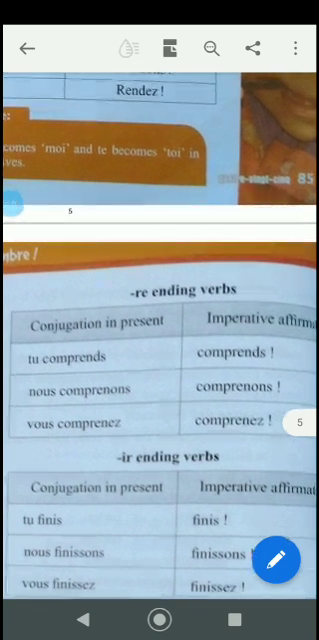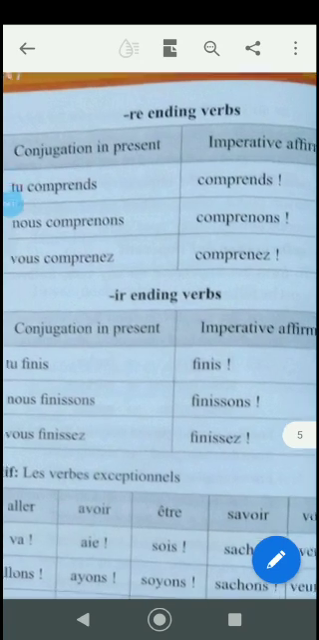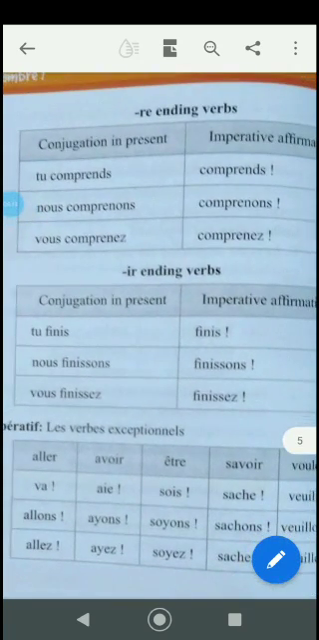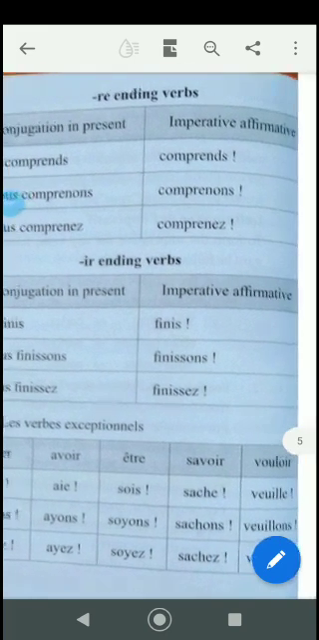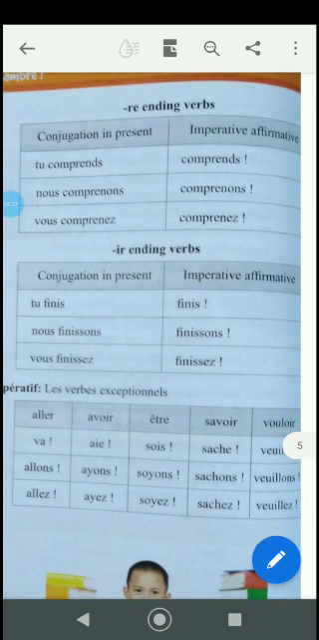Now re-ending verbs. This is for comprendre, to understand. Tu comprends, nous comprenons, vous comprenez. This is only for the conjugation. But when you put this in the imperative form, it will be comprends, comprenons, comprenez. Got it? Means understand, let us understand, understand. For ir-ending verbs, the conjugation in present tense will be tu finis, nous finissons, vous finissez. But the imperative form will be finis, finissons, finissez, meaning finish, let us finish and finish.